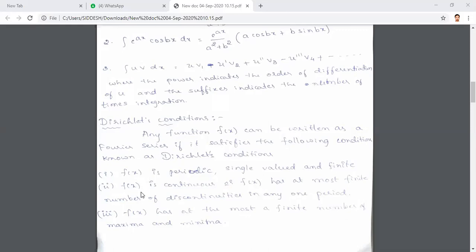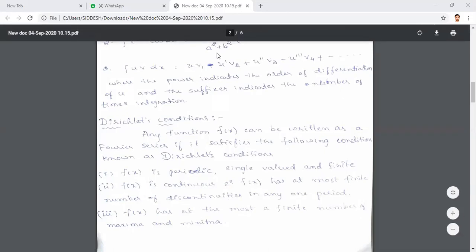Anybody, can you tell me what is a continuous function? When you say that the function is continuous. So these are familiar concepts only. Periodic, single valued, finite, continuous, everything you already studied in +2 itself. Even discontinuities also you studied. There will be 3 types, which you did not study in +2, but you know what a discontinuity is. Yes, anybody?